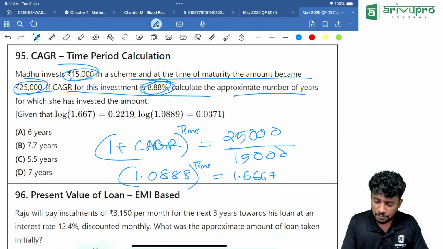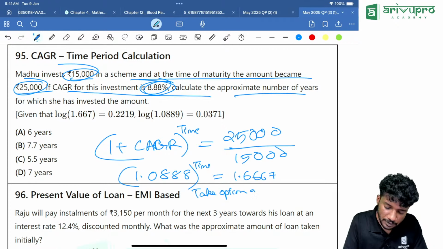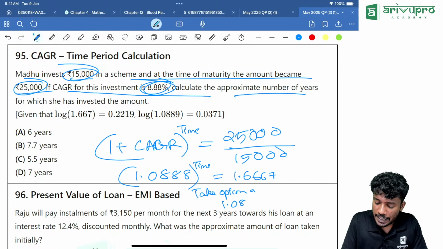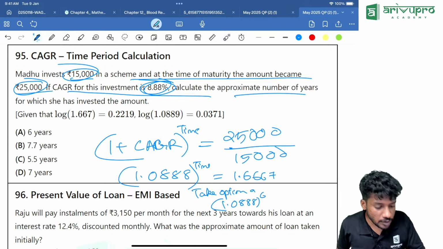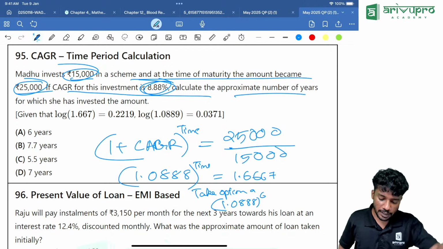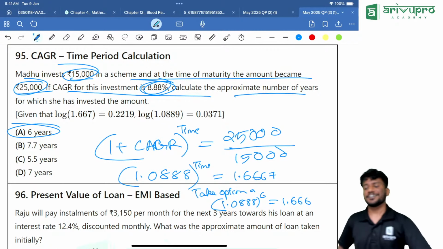Try option A. That means 1.0888 the whole power 6. 1.0888 into itself how many times? 5 times: 1, 2, 3, 4, 5. You are getting it as 1.666. Option A is our right answer.